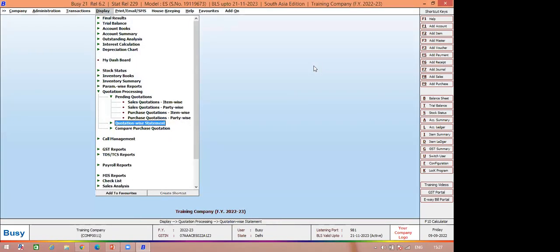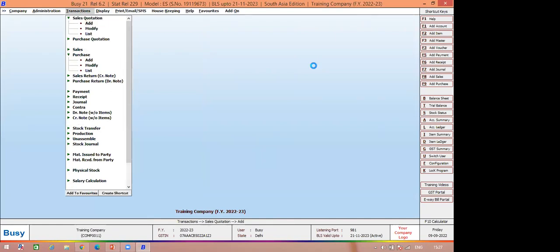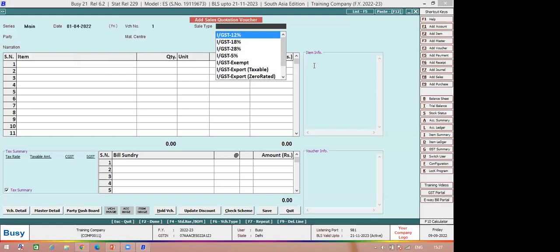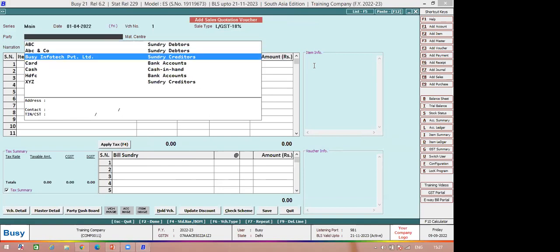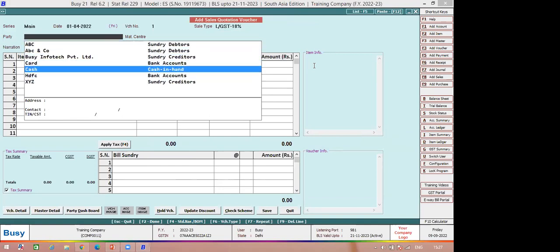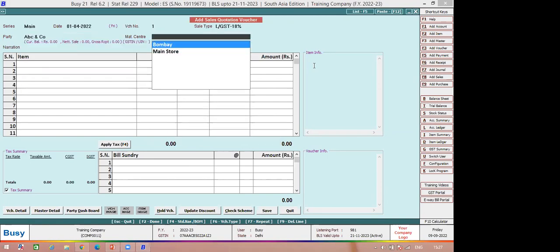The same scenario applies to sales also. Let's say I go for the sale quotation. I create one sale quotation. I place a quotation to my customer. Obviously, sale quotations belong to a customer. I place my item specification as well as rate to my customer. Let's say ABC is my customer.